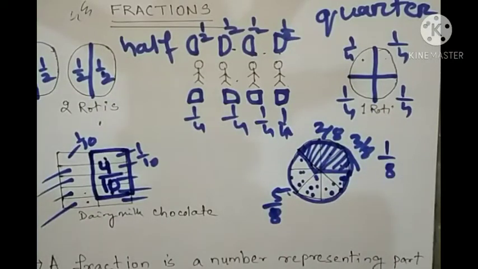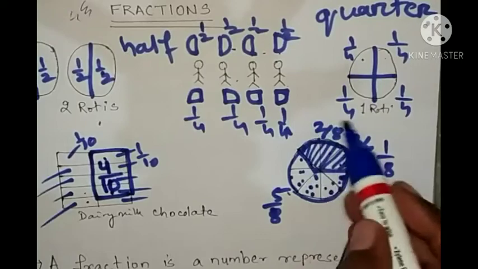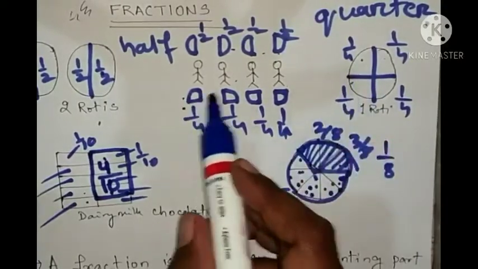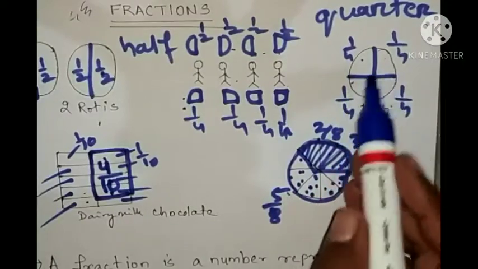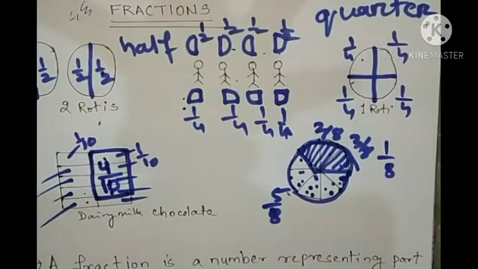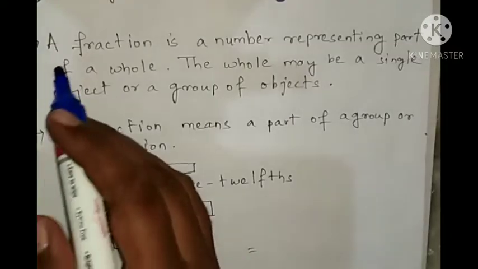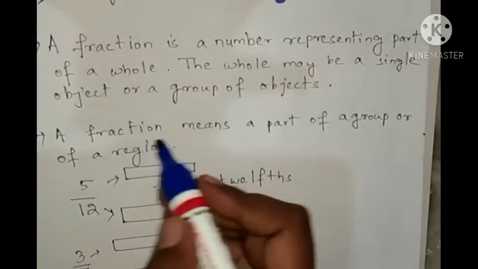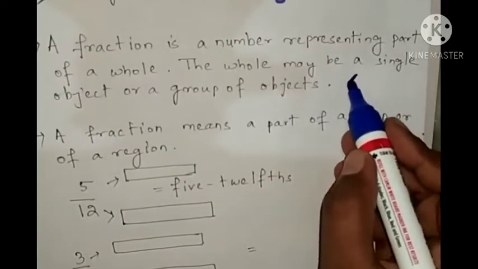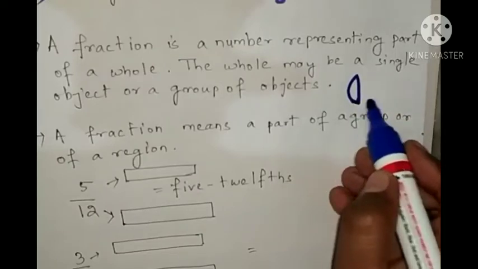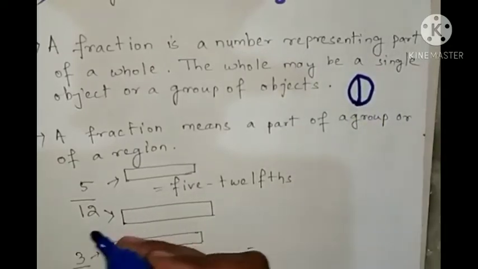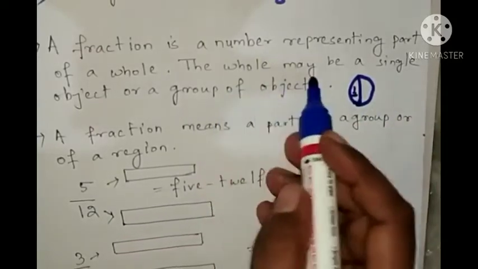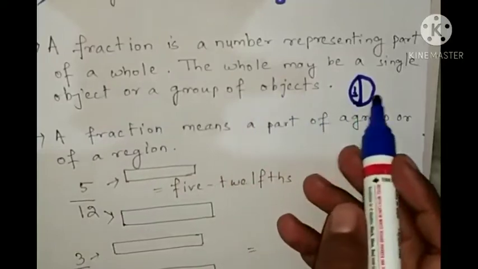Fraction is what? Fraction is a number representing a part of a whole. These are all parts which are the part of a whole. Okay. Now let's see. A fraction is a number representing part of a whole. If half is there, half is the part of one whole circle. The whole may be a single object or a group of objects.